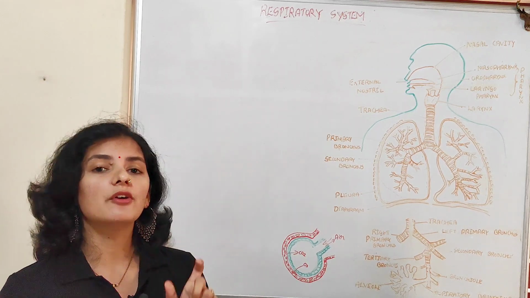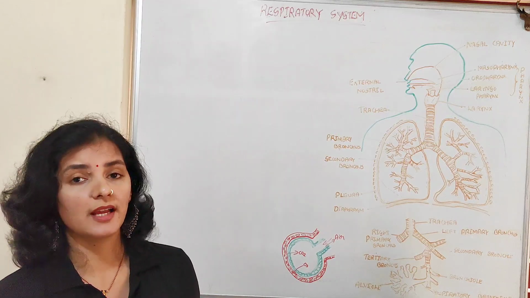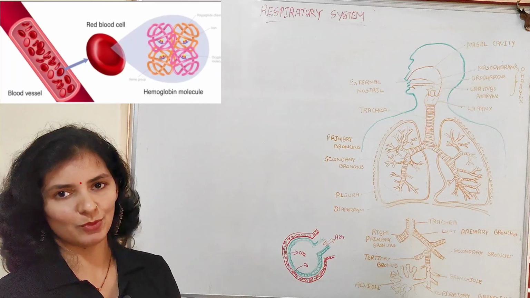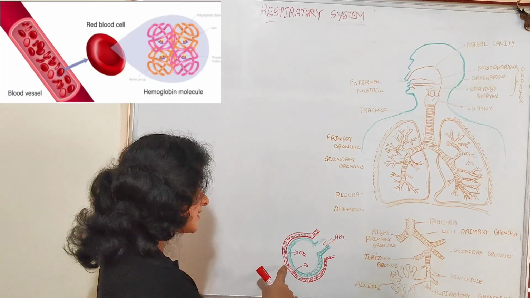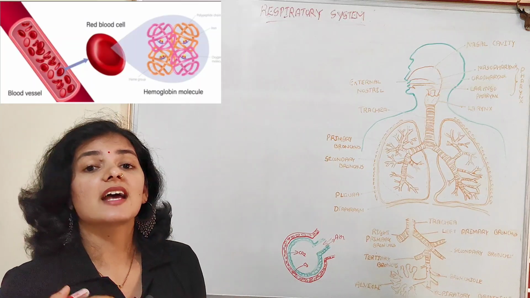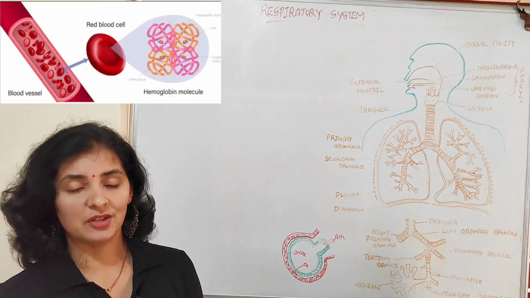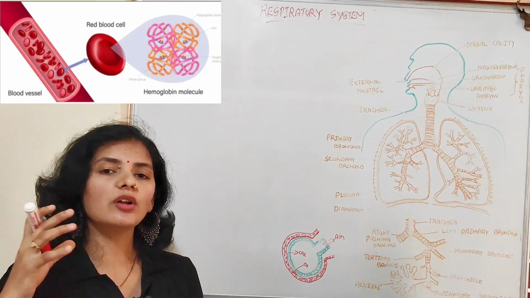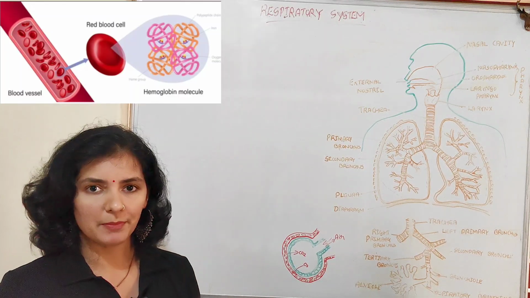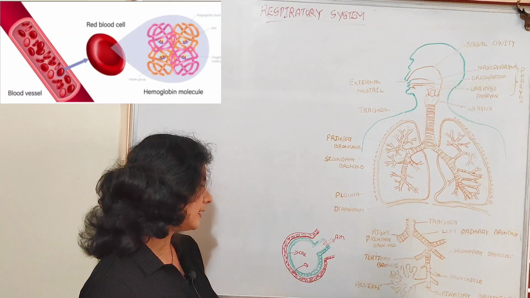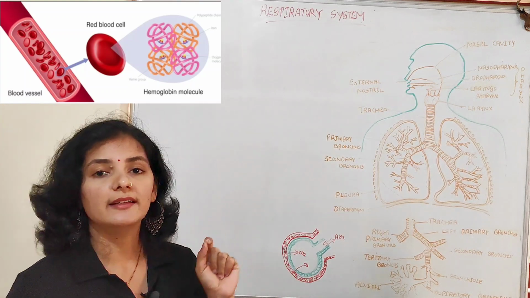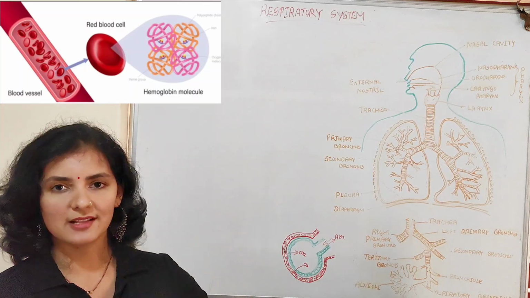To help that, we have developed one more mechanism, that is, we have a specialized respiratory pigment known as hemoglobin. This hemoglobin is present in the RBC of the blood. So this hemoglobin has high affinity for oxygen. So because of this high affinity, or high love towards oxygen, it will take up oxygen rapidly. So because of this high affinity, this hemoglobin takes up the oxygen from the alveoli and delivers this oxygen to each and every cell of our body.